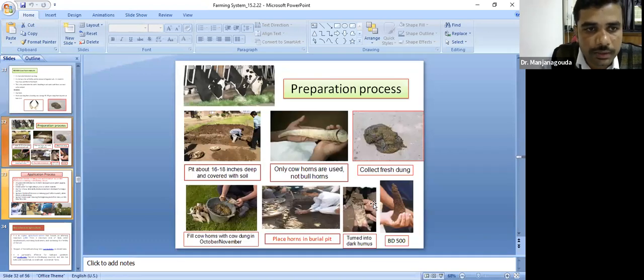First they open a pit around 60 to 80 inches deep and cover it with soil. Only cow horns are used, not bull horns. They collect the fresh dung and fill the cow horns with the cow dung, and this is buried in the pit. After some time, it turns dark, that is, it becomes humus.